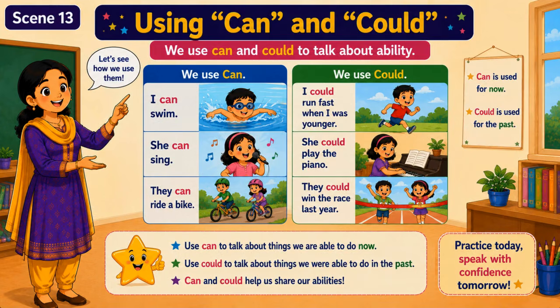Using can and could. We use can and could to talk about ability. Let us see how we use them. We use can. I can swim. She can sing. They can ride a bike.